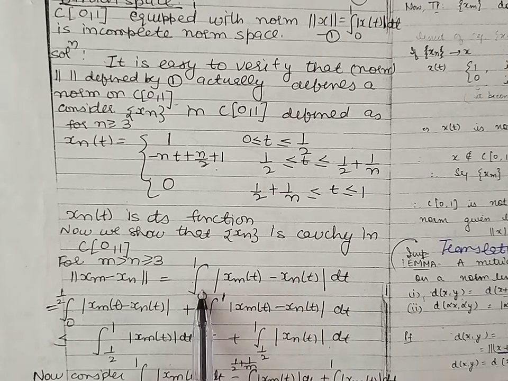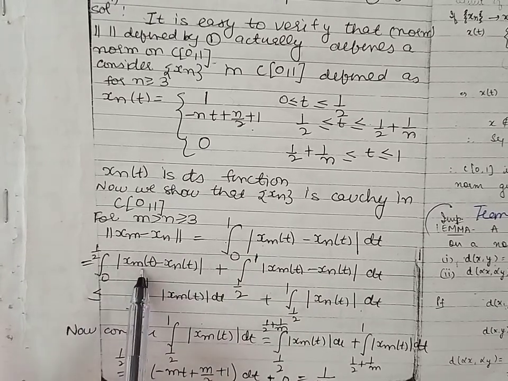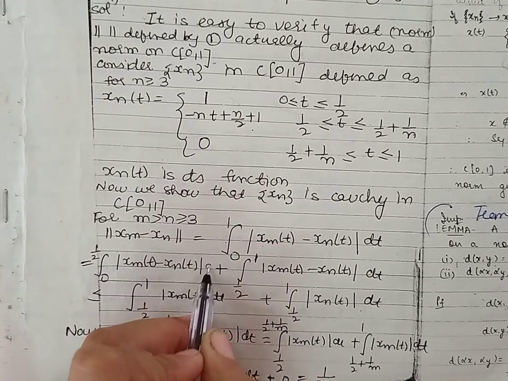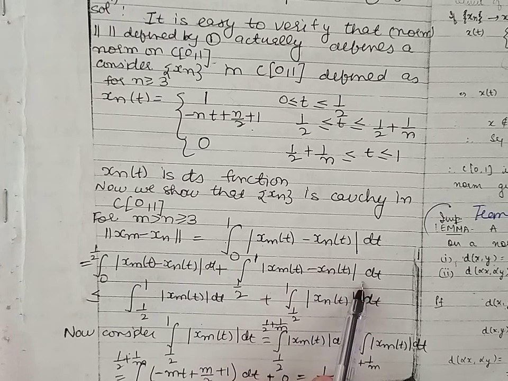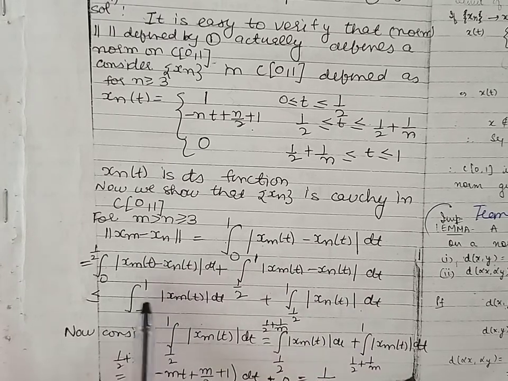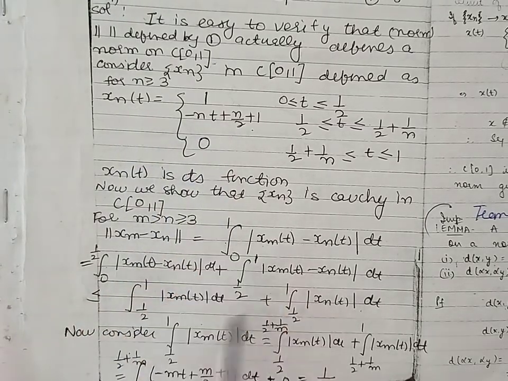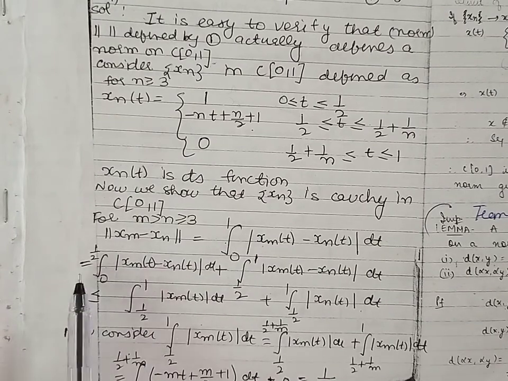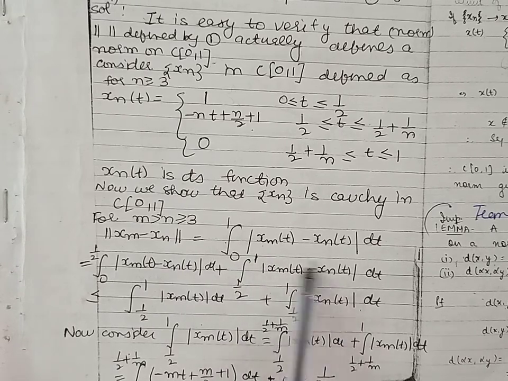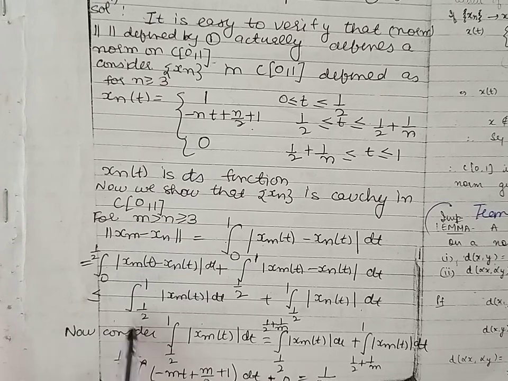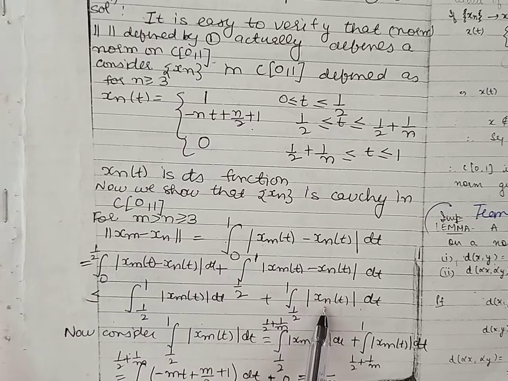Now we can break this integral into two parts: integral from 0 to half of mod xm minus xn dt, plus integral half to 1 of mod xm minus xn dt. Because in the interval 0 to half the value of xn and xm is 1, this becomes 1 minus 1, that is 0. And in the interval 1 by 2 to 1, by using the triangle inequality, this is less than or equal to the integral half to 1 of mod xm plus the integral half to 1 of mod xn.